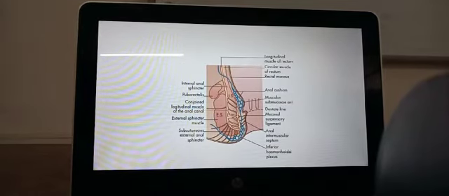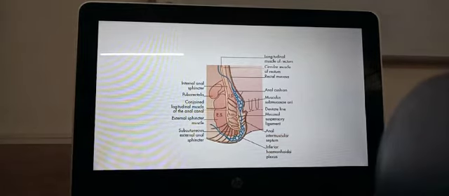Now here you can see the internal sphincter. It's a longitudinal section of part of the rectum and the anal canal. The upper part that you see there is part of the rectum. Then you see the internal anal sphincter, the puborectalis muscle, the conjoined longitudinal muscle, and the anal canal. The external sphincter muscle is clearly seen. The subcutaneous external anal sphincter is also seen there.